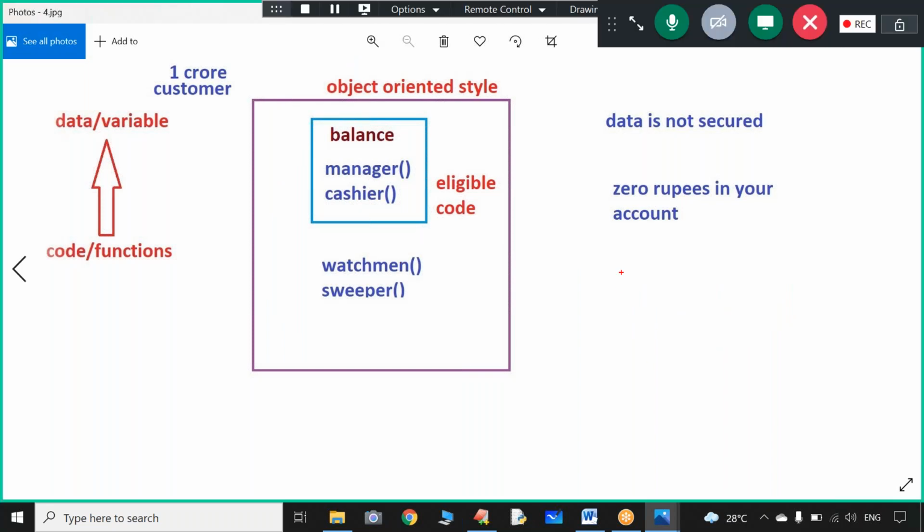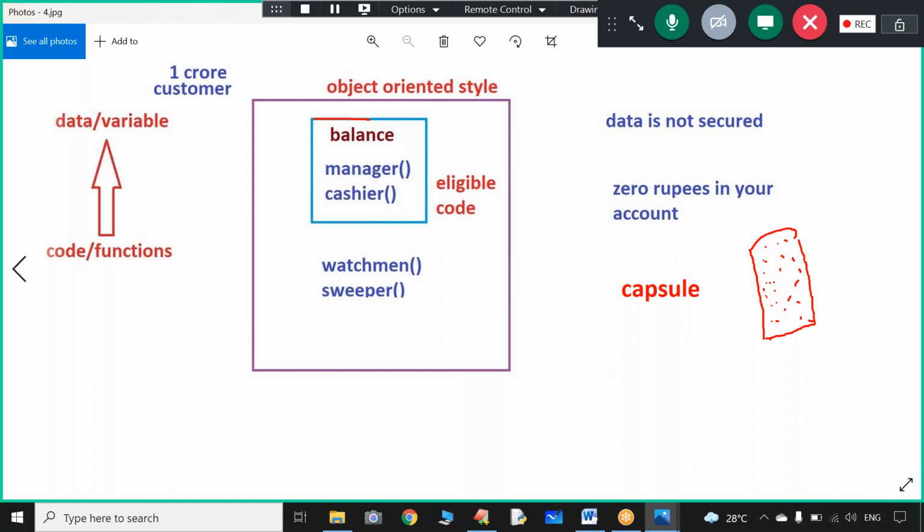Have you heard about this term in the medicinal field? There is something called a capsule. Sir, what is a capsule? A plastic wrapper is there, and within that plastic wrapper, small medicinal pills are there. These medicinal pills are prevented from being exposed to the atmosphere, so nothing will happen to these medicinal pills.